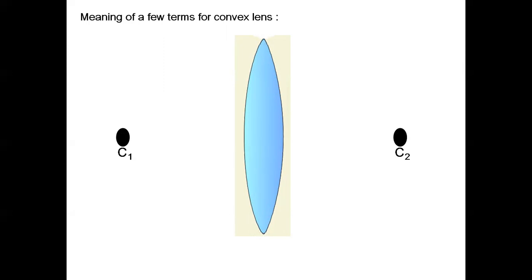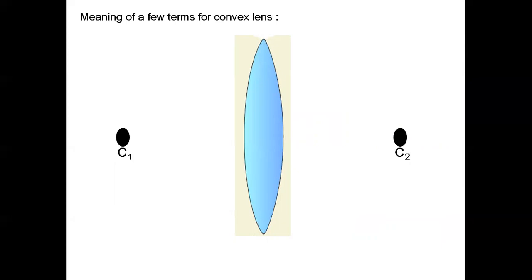Each of these surfaces forms a part of a sphere. The centers of these spheres are called the centers of curvature of the lens. Now here we represent the center of curvature with the symbol capital C, and the convex lens has two centers of curvature, C1 and C2.